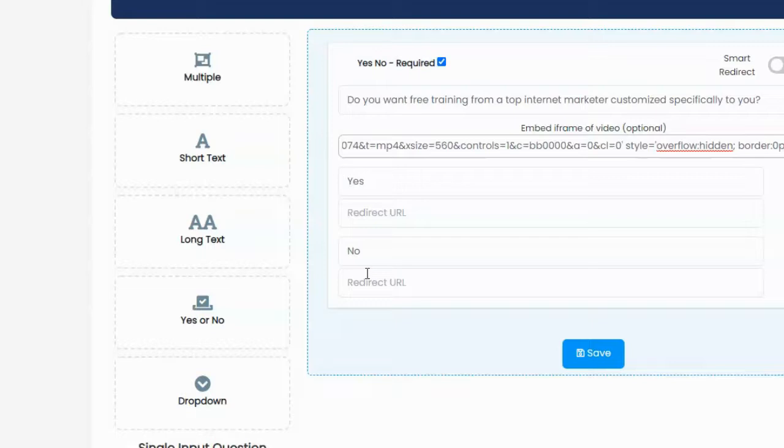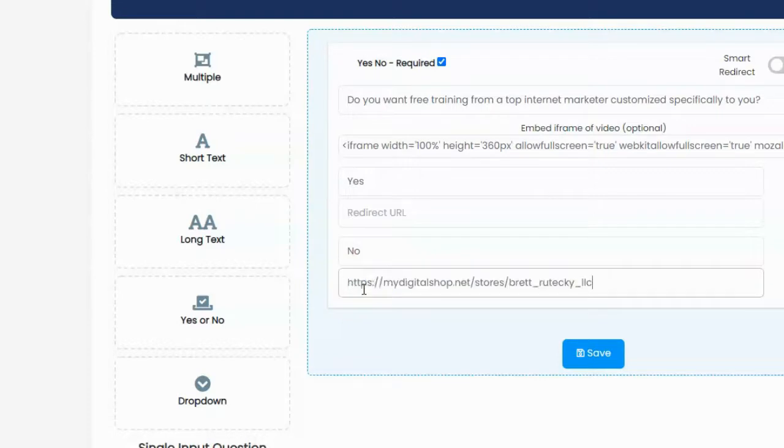Most people I expect to say yes, but incidentally, let's say they say no, I don't want free training, I'm not interested in it. Well, in that case, I am going to redirect them. I don't want them to just go on with the survey because they just said they're not interested in free training. So instead, I'm going to redirect them to my web store. Because, hey, maybe they don't want free training, but they might buy something. Might as well get them over to my web store. What the hell? So underneath where it says no, I'm going to enter in the URL of my web store.